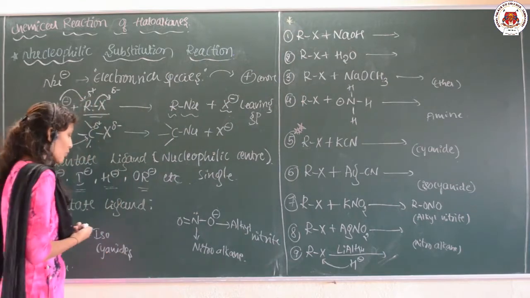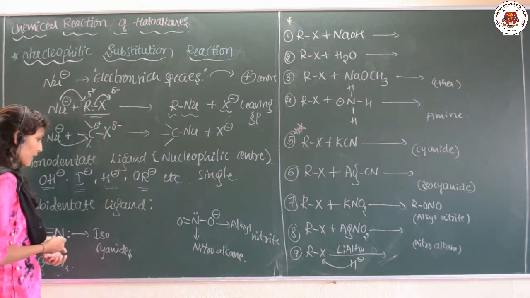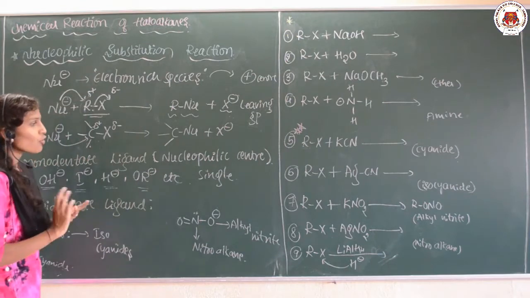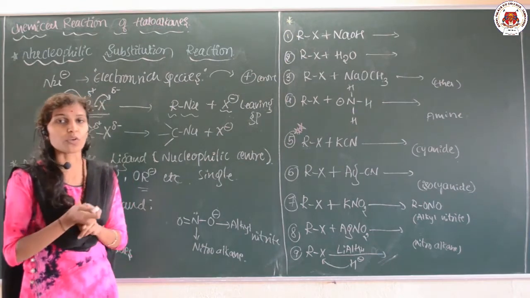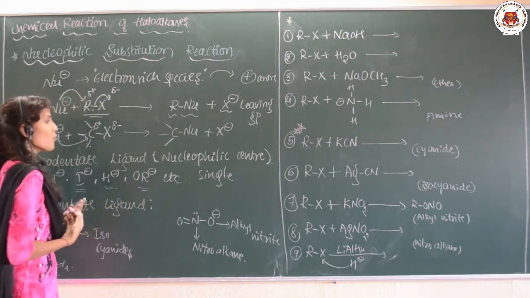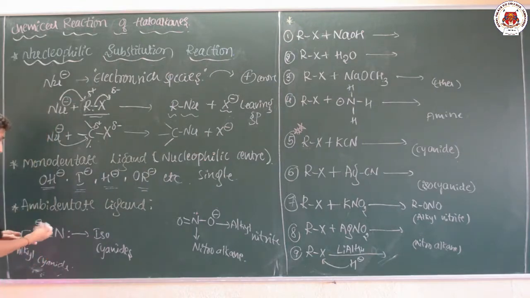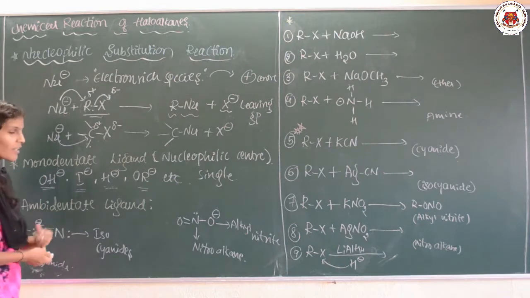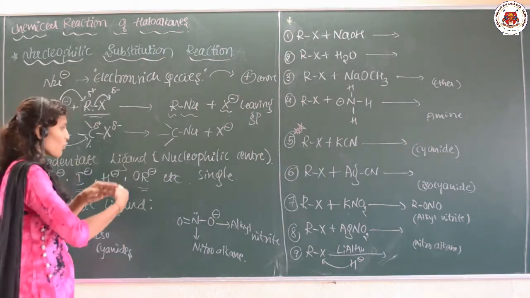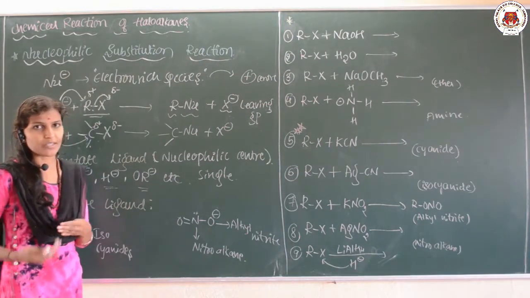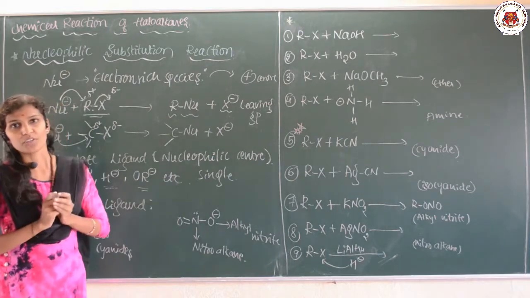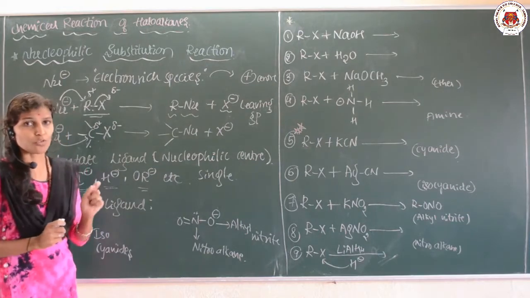One more term is the ambidentate ligand, where there are two nucleophilic centers, not only one. Such ligands are said to be ambidentate ligands. Further, monodentate, bidentate and ambidentate ligands you are going to study in coordination compounds in depth.